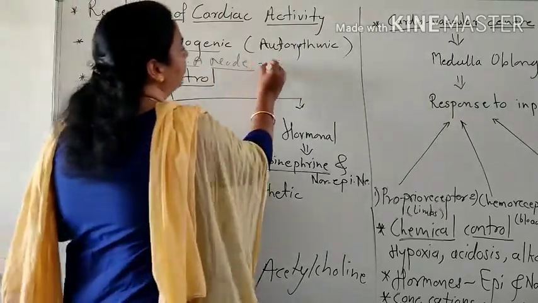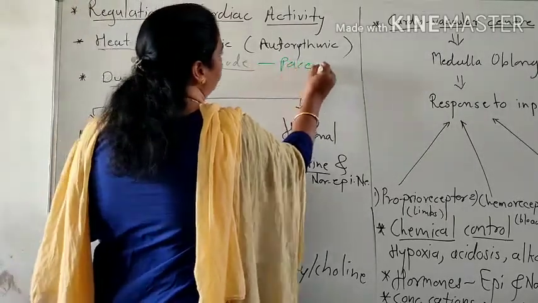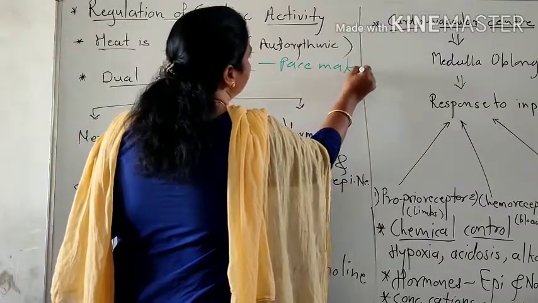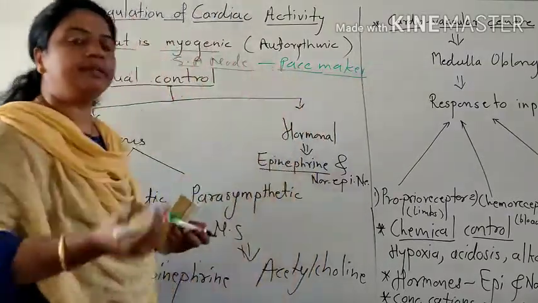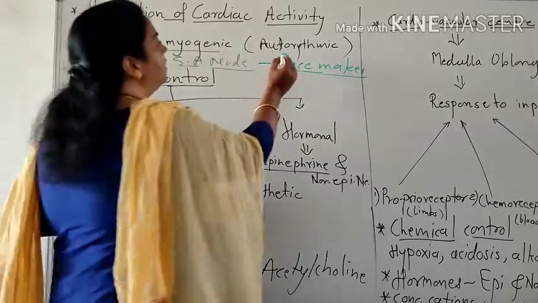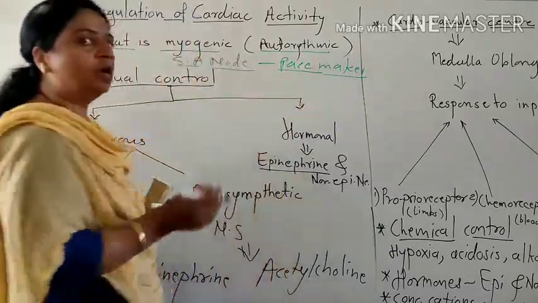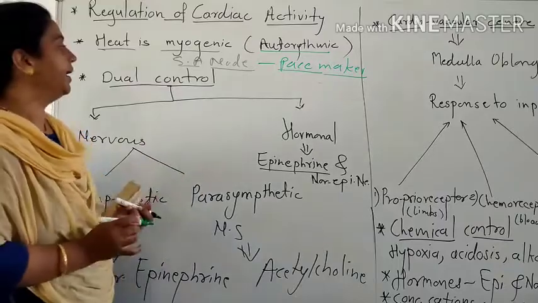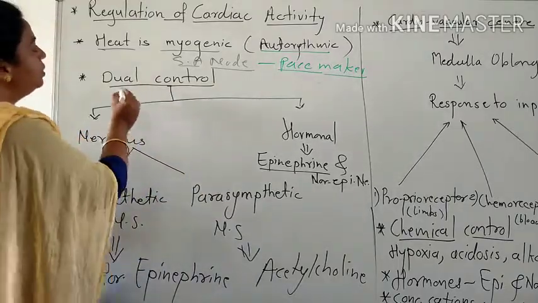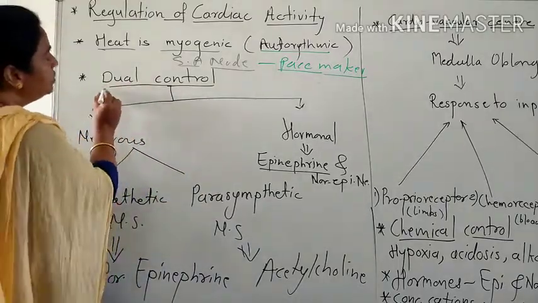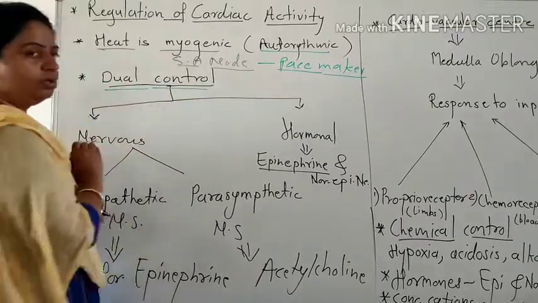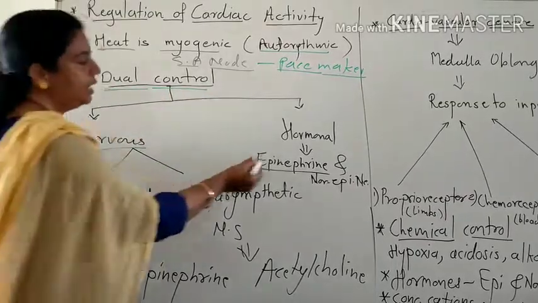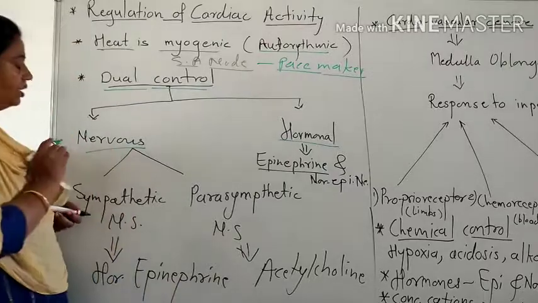pacemaker. Why is it called the pacemaker? Because it sets the rhythm of the heart. It is also called autorhythmic because the heart itself gives the impulse for cardiac activity. Cardiac activity is also controlled by dual control. One is nervous and the other is hormonal control.